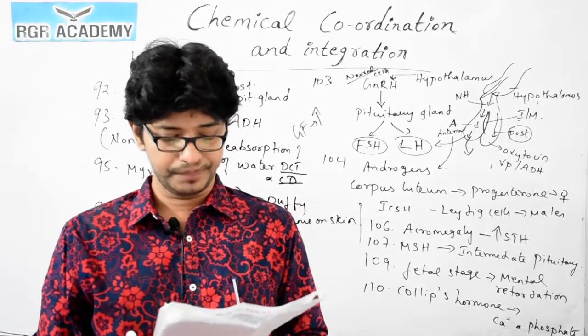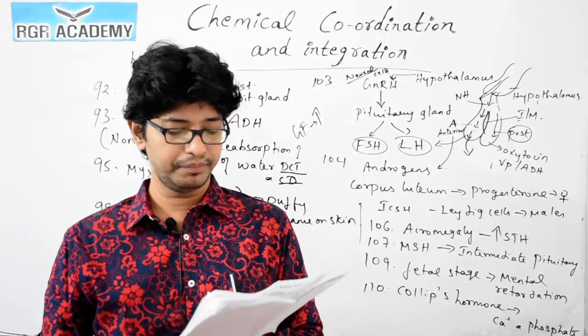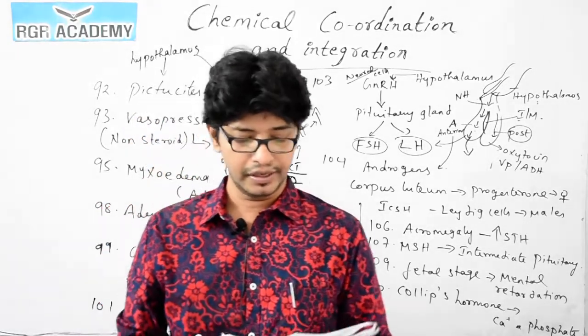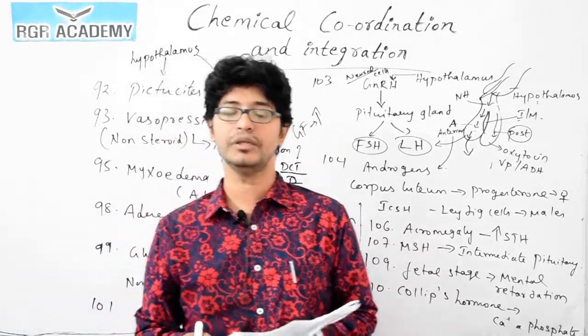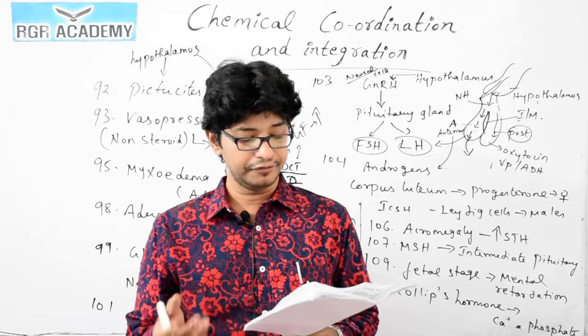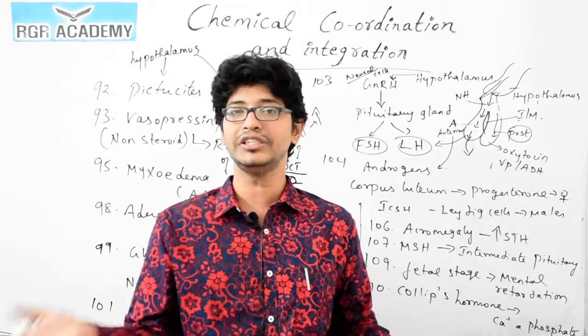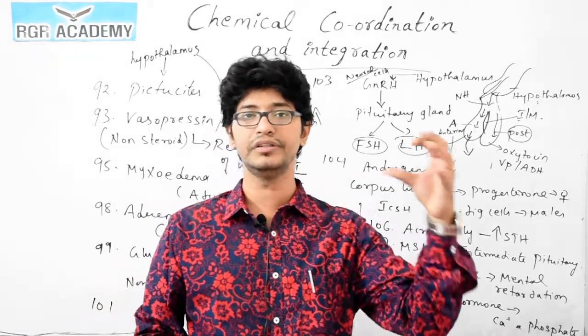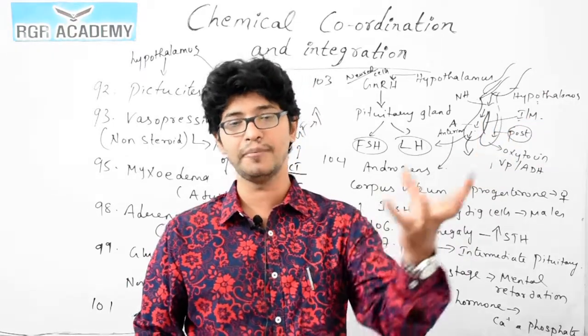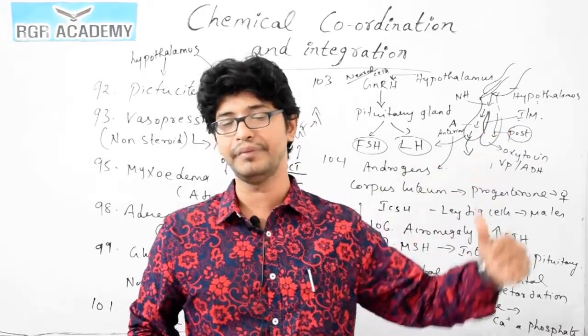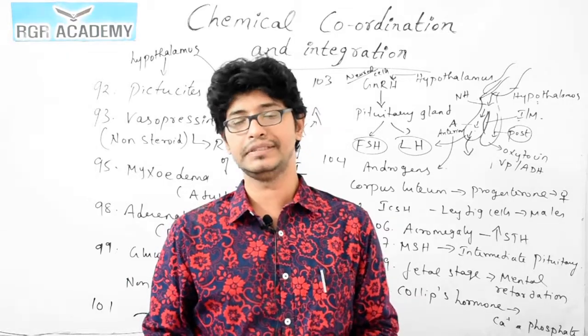Question 111: the blood calcium level is lowered by the deficiency of, again, parathormone. What happens is there's an exchange of calcium: one hormone stores calcium in the bone, while the other brings calcium back, absorbing it from the bone and releasing it into the blood circulation.